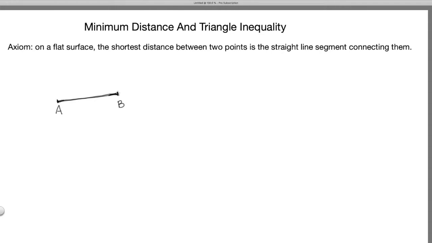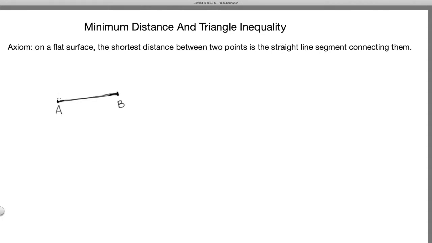And that branch of mathematics is actually known as Euclidean geometry, a name basically after him. So we know that the shortest path connecting A to B is the straight line from A to B. What interesting facts can we get from this seemingly extremely simple fact?